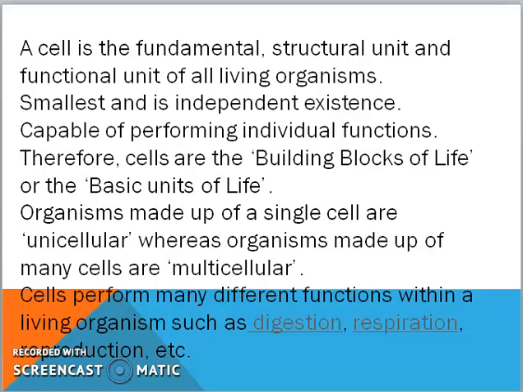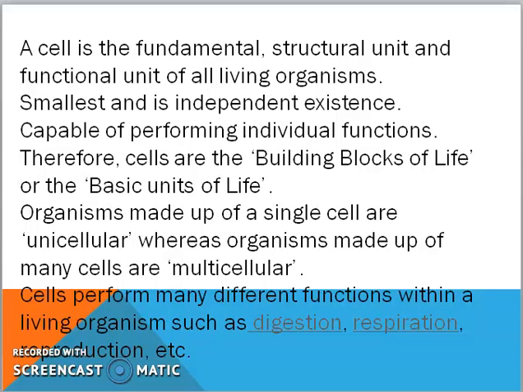Now, take a building, any building. So, building has floors, right? And on every floor, there are some flats. Now, every flat is having some of the other rooms. Now, what are these rooms made up of? Walls. Now, walls are made up of small things which are called as bricks. So, bricks are the basic unit of the building. In the same way, cells is the basic unit of the living organism.